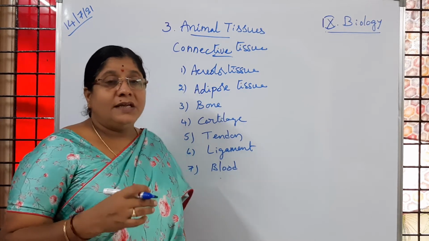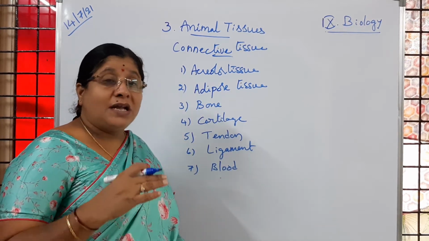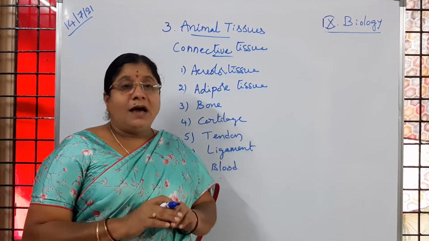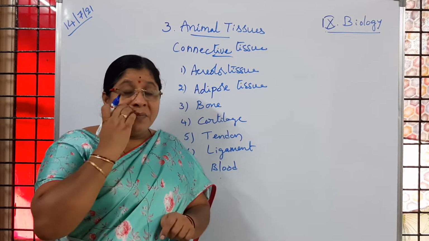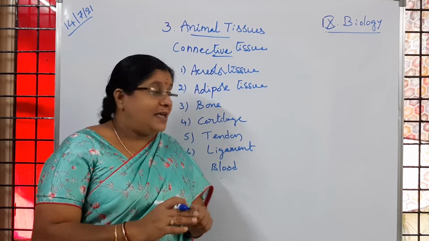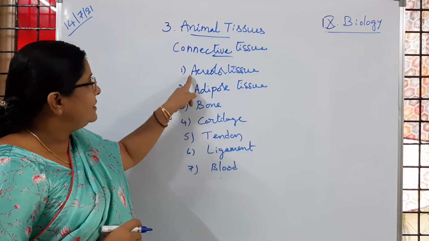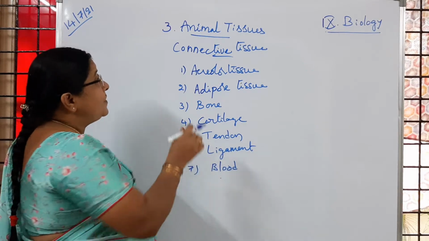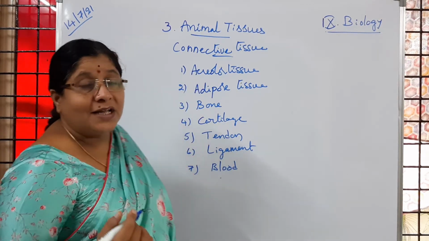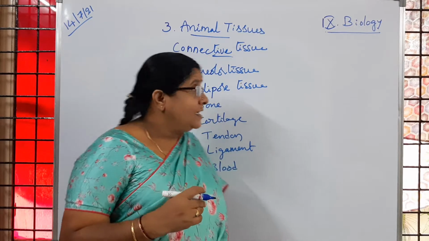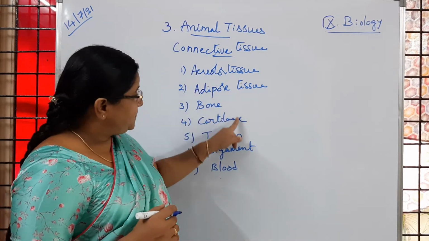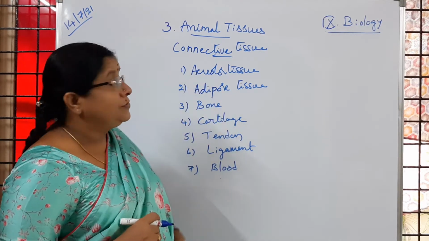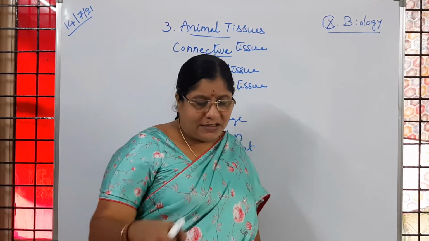They give mechanical support, body defense mechanism, transporting materials, binding the organs, and making the organs stay at a particular place, and storage. So all these are the functions of connective tissue. Which type of connective tissue is performing that function, that we are going to learn in this class, with the structure of cells of that particular type of connective tissue and functions. Okay, is it clear to children?